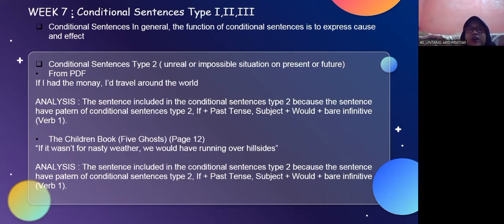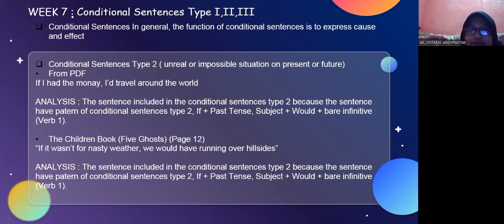And the next is conditional sentence type 2, an unreal or impossible situation in the present or future. From the PDF, my example is: if I had the money, I would travel around the world. My analysis is the sentence is conditional sentence type 2 because it has the pattern of conditional sentence type 2: if plus past tense, subject plus would plus bare infinitive verb 1.